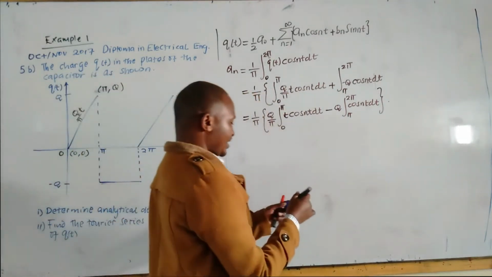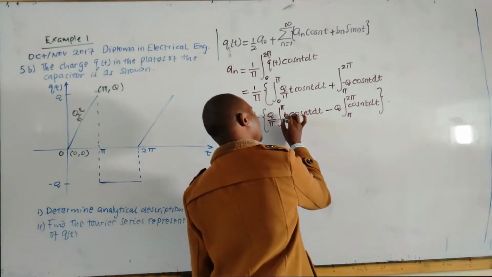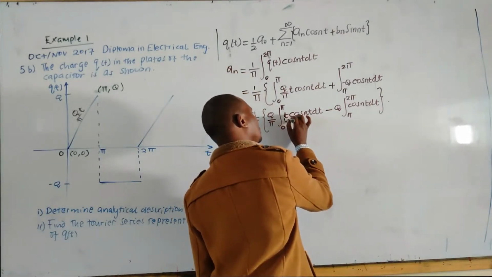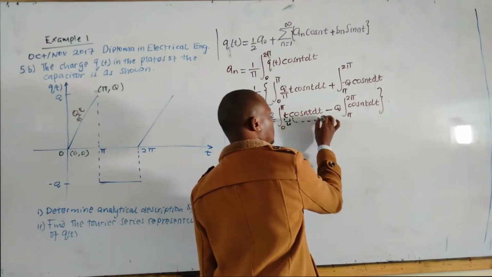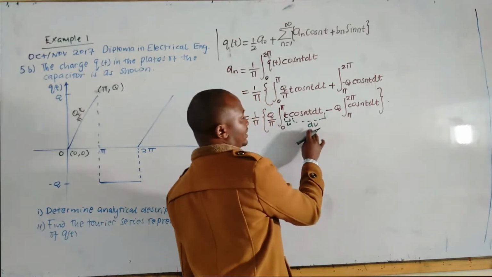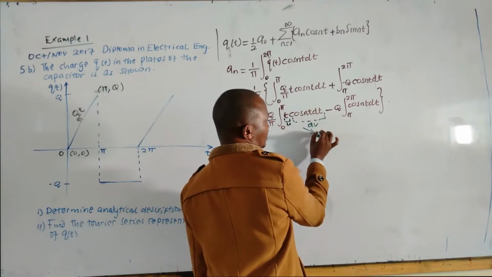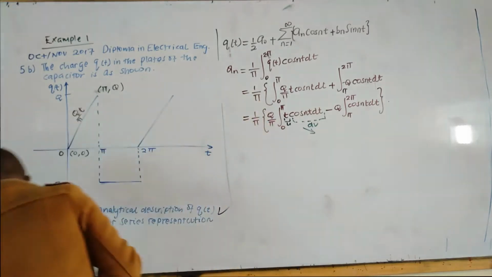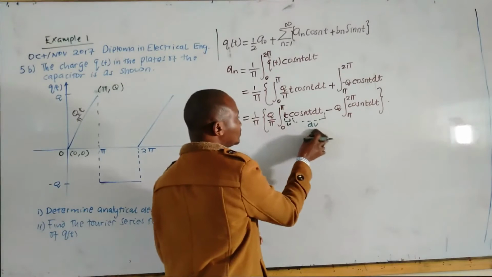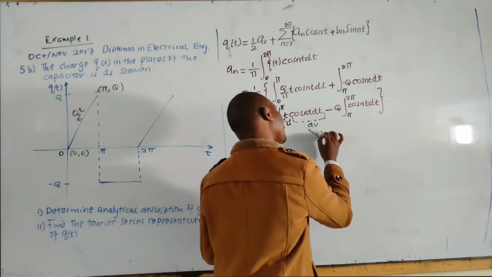Here we must use integration by parts. We have already discussed that. This is u, this is dv. Therefore here you are going to integrate by parts.